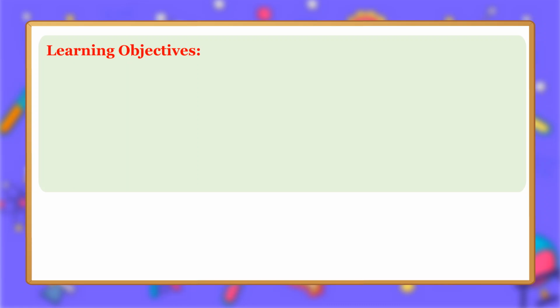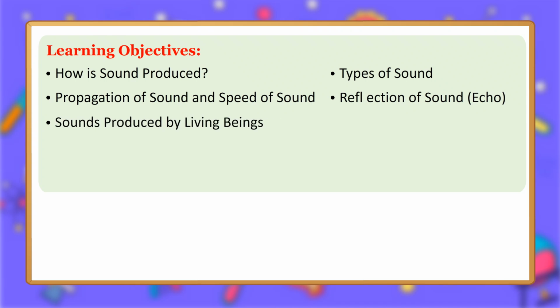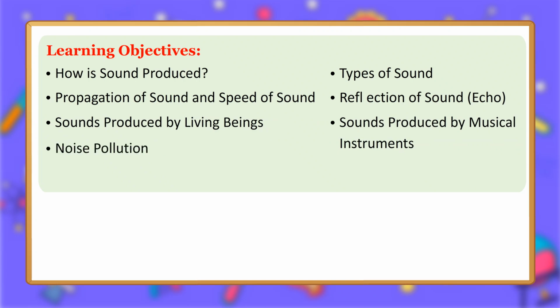Sound. Learning objectives. How is sound produced? Types of sound. Propagation of sound and speed of sound. Reflection of sound, echo. Sounds produced by living beings. Sounds produced by musical instruments. Noise pollution. How do we hear?